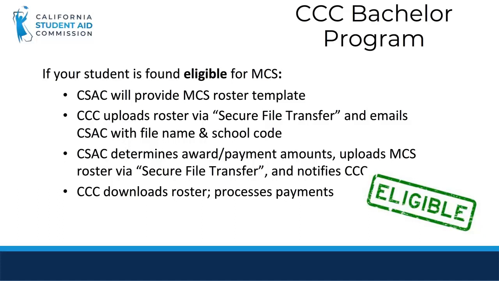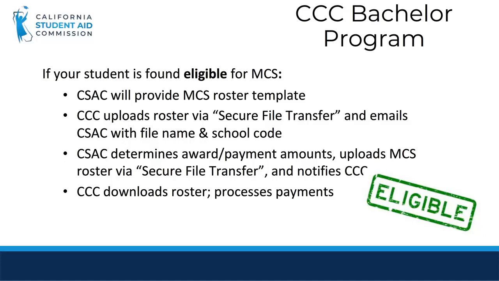For any of the 15 community colleges that offer the bachelor programs, if your student is found eligible for MCS, the Commission will provide you with the MCS roster template. The school will then use this template to load the required student data and will upload the file via the WebGrants Secure File Transfer method.